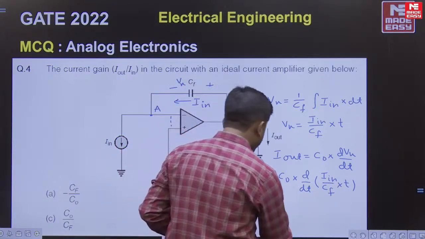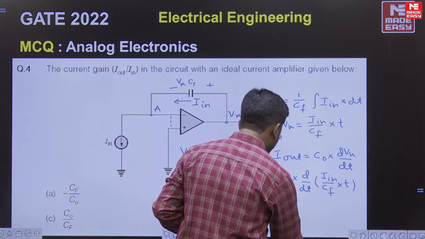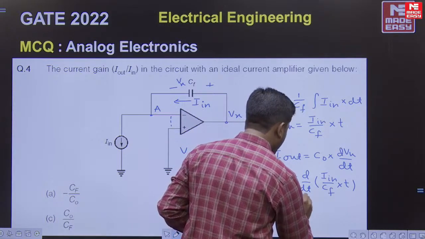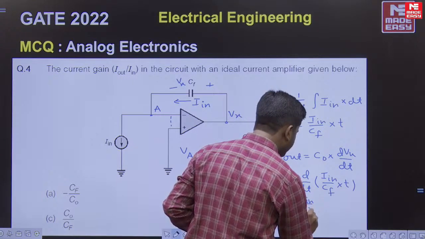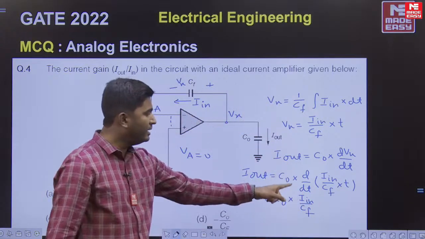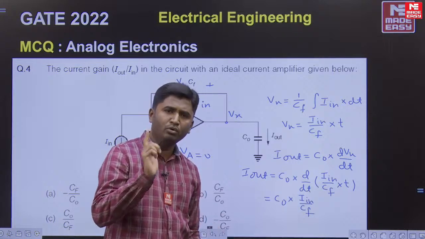So overall this expression becomes C0 into I in divided by Cf.